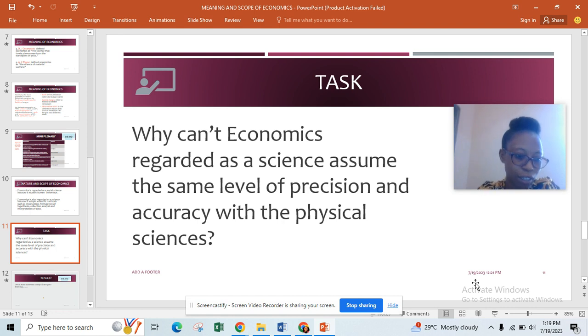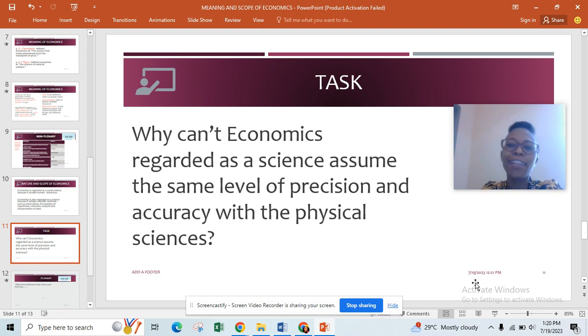It can't assume the same level as the physical sciences because we economists are dealing with people. Like I said, people are dynamic in nature. Under the same circumstance, they can behave in different ways at different times. You understand? So economics cannot attain the same level of precision as the pure sciences, like physics and chemistry.